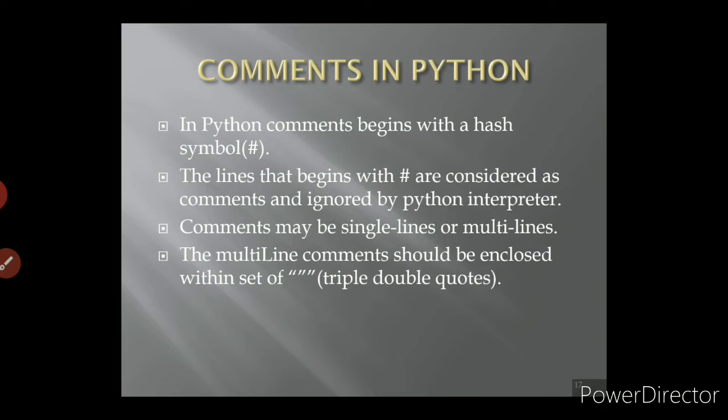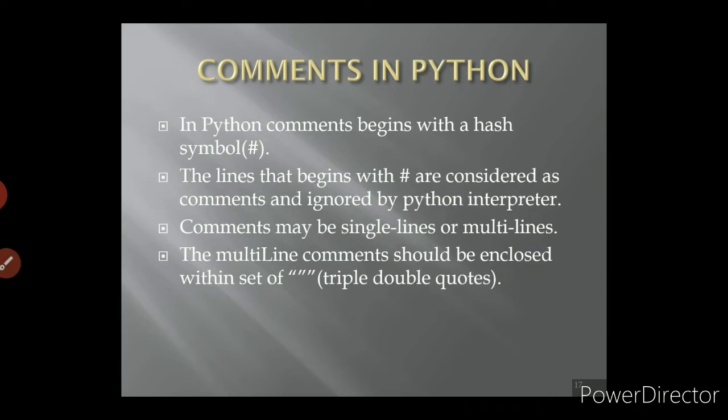The next one is comments in Python. What do you mean by comments? Comments begin with a hash symbol, but the comment lines will not be executed by the Python interpreter. Already we had learnt this in 11th standard in C++. In C++ we use the asterisk and slash symbols for comments. Whatever lines appear in between these symbols will not be executed.